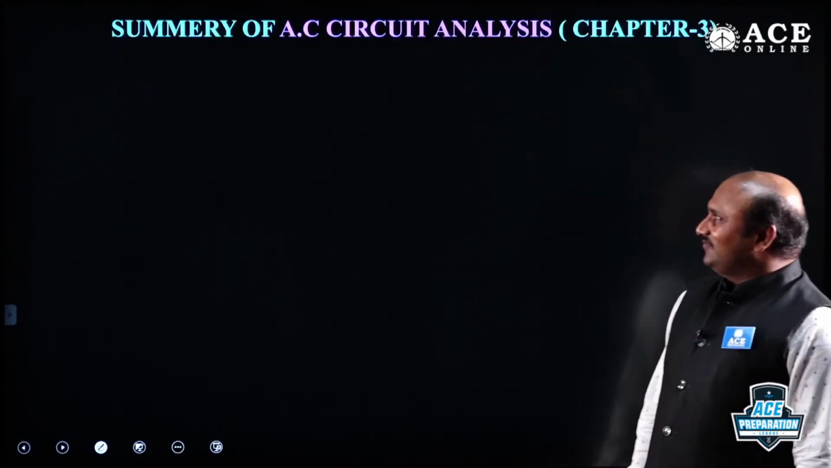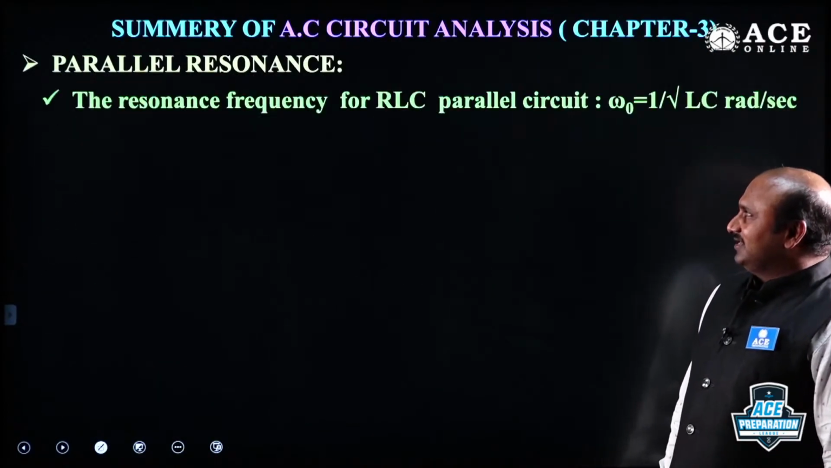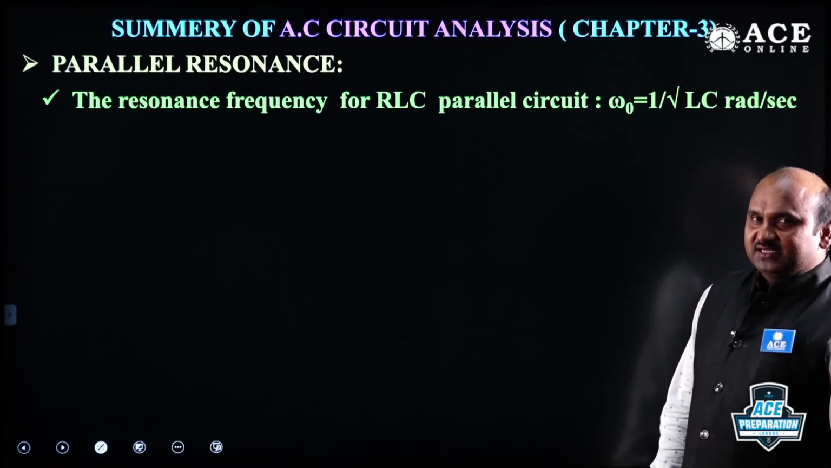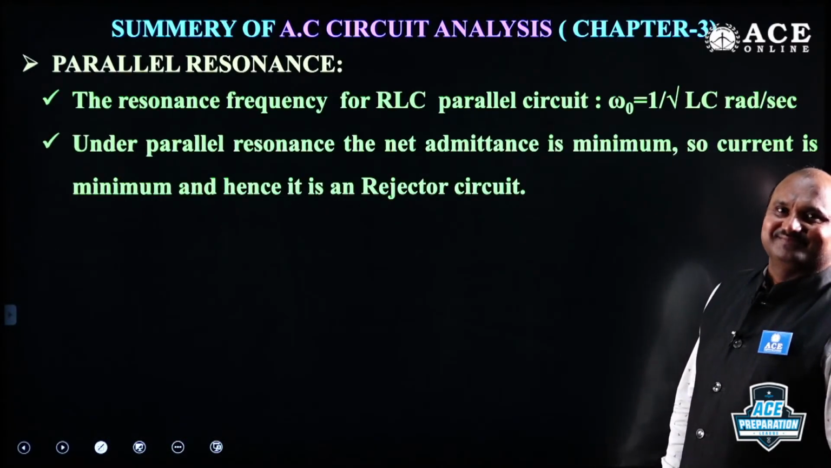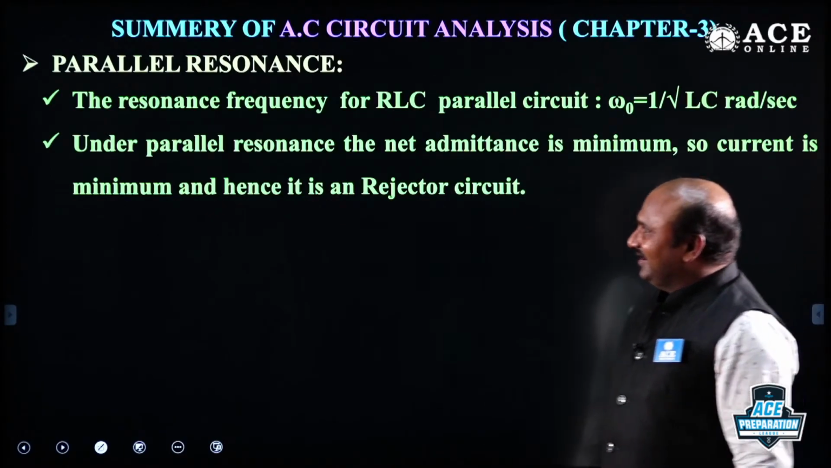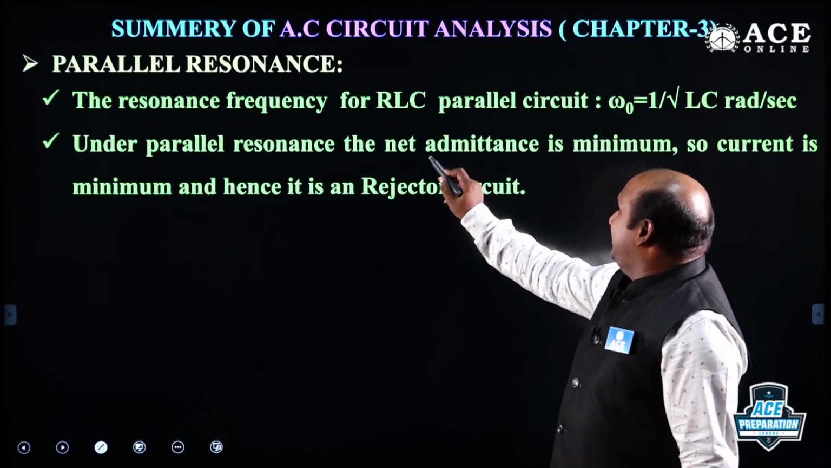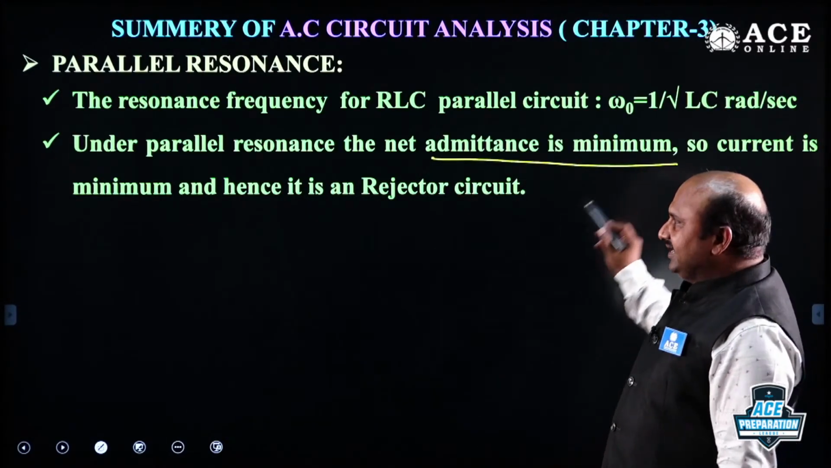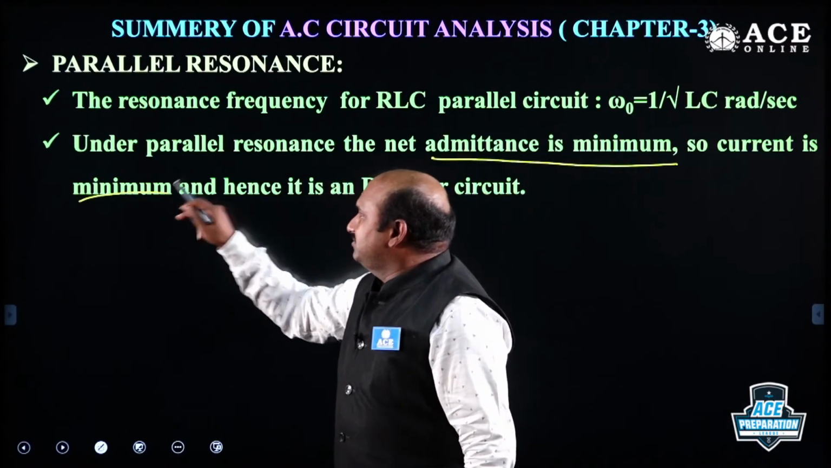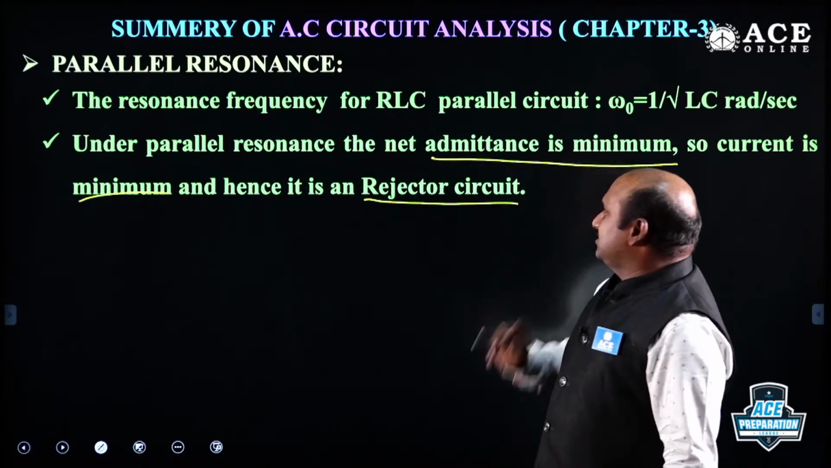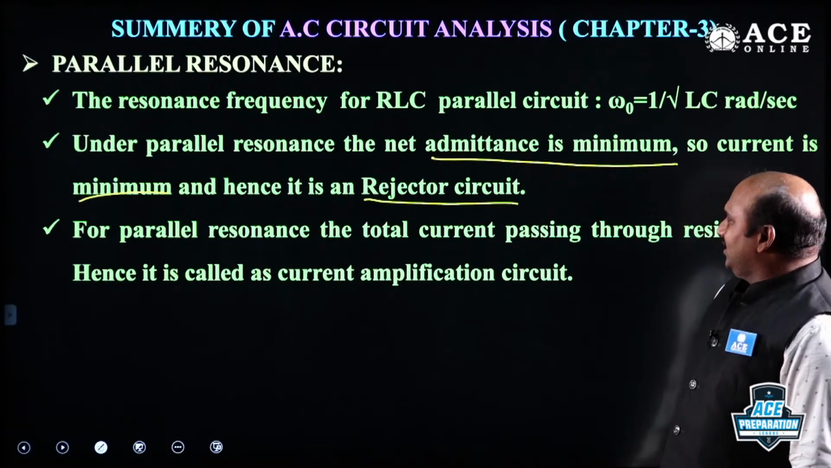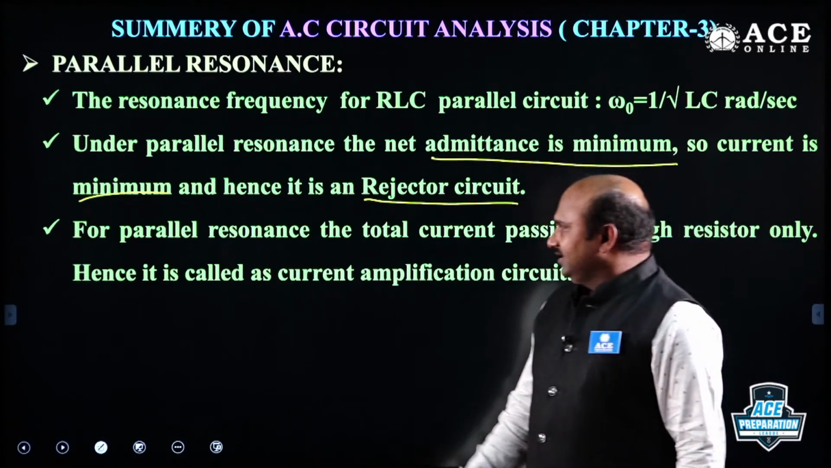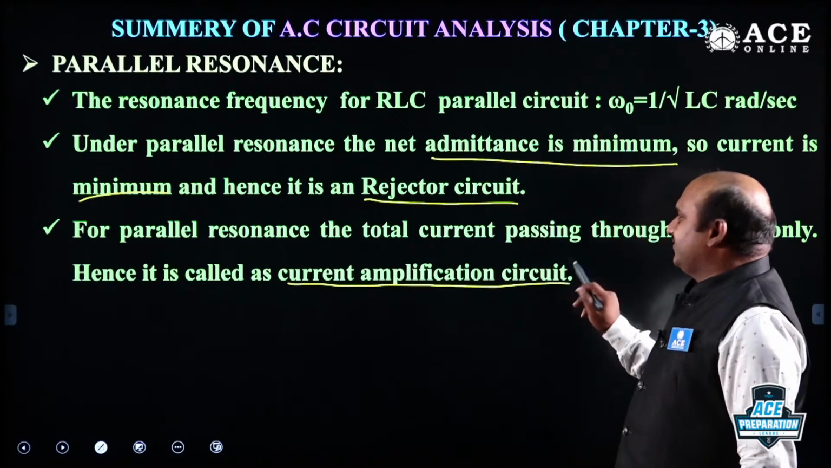Like that, we can take parallel resonance. See this. For the RLC series and parallel circuits, omega naught is the same, because of the resistive nature. Under parallel resonance, the net admittance is minimum. Admittance is directly proportional to current, that's why the current is also minimum. That's why these circuits are rejector circuits. For parallel resonance, the total current passes through the resistor only, and hence this is a current amplification circuit.